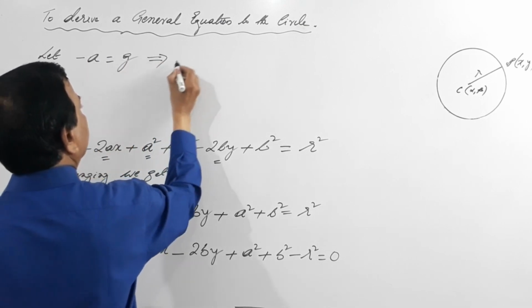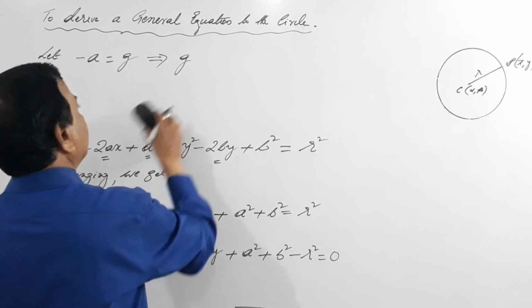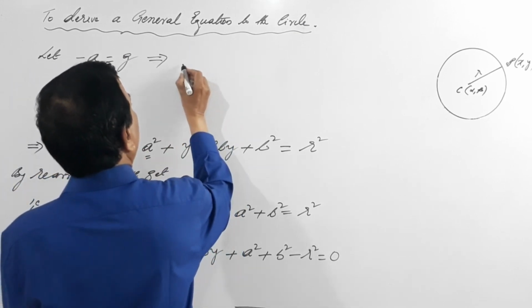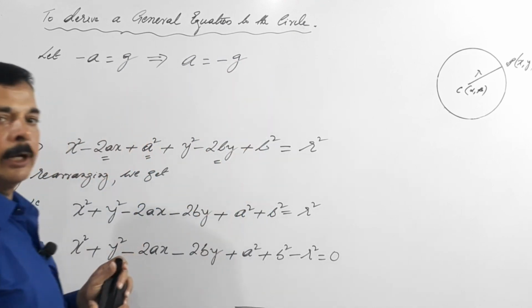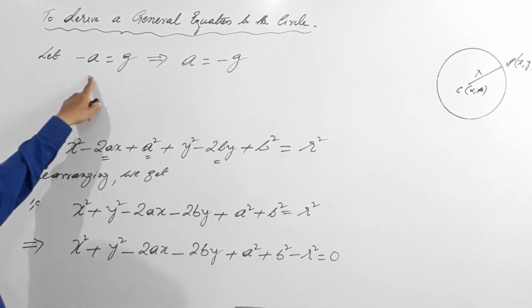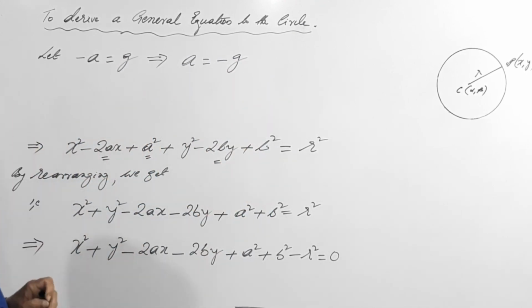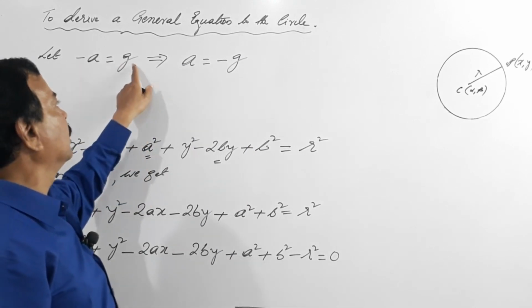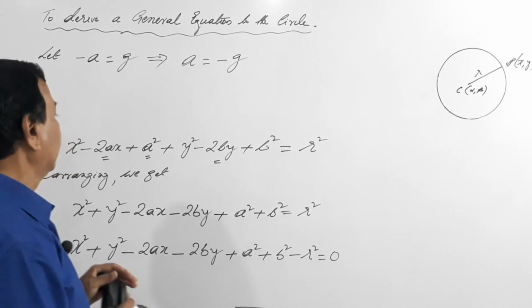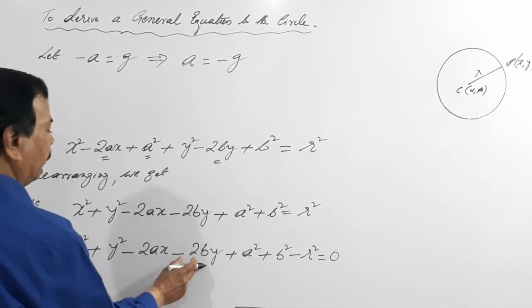Therefore a equals to minus g. Can I do that? How did I get this? Multiply both sides by minus sign. If I multiply both sides by minus sign, this minus will become plus and this plus will become minus. Done.